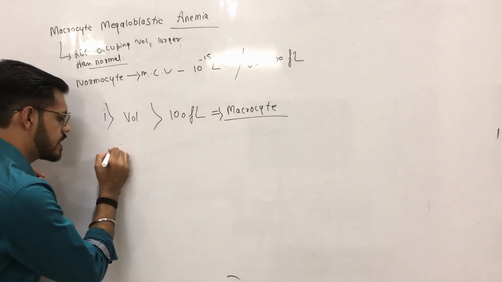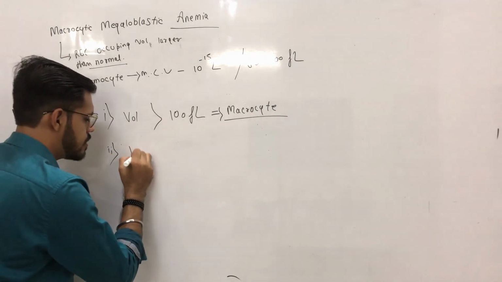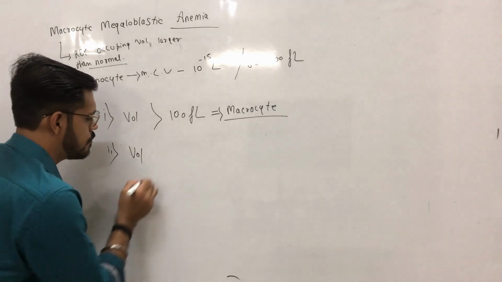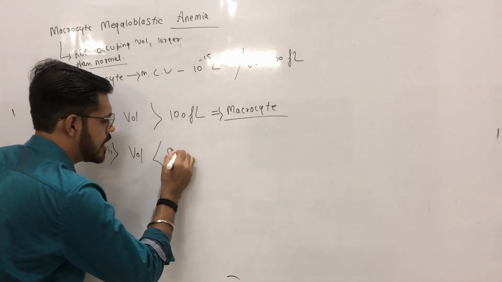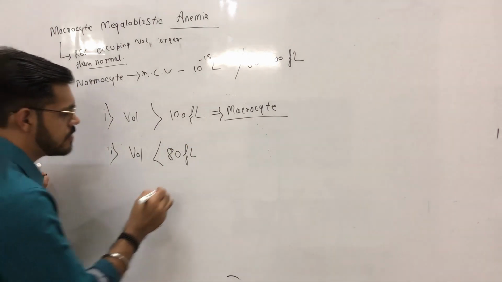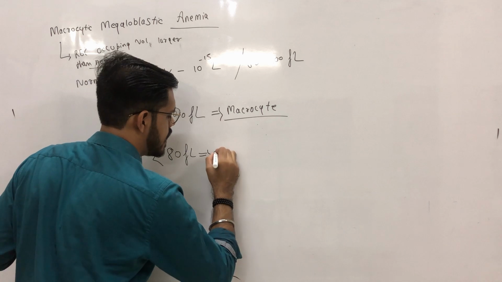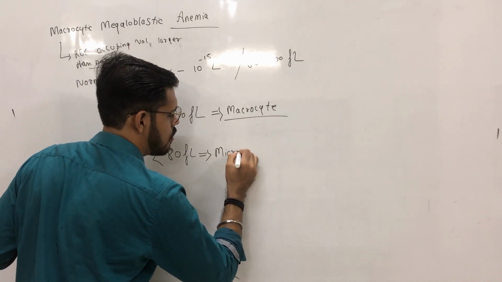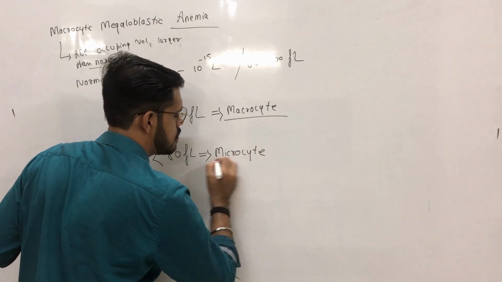And if the volume of the RBC is less than 80 femtoliter, we call it a microcyte.